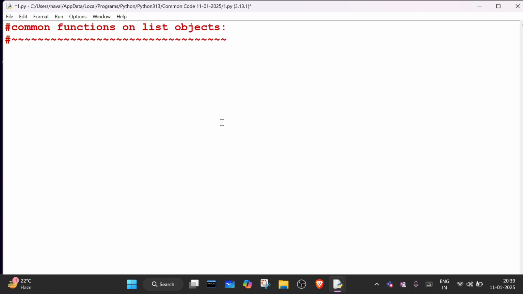Okay, so let me tell you common functions on list object. Can anyone tell me what are the common functions we can use on a list object? Anyone have any idea? The student from the previous batch, from the 8:30 batch, do you have any idea?